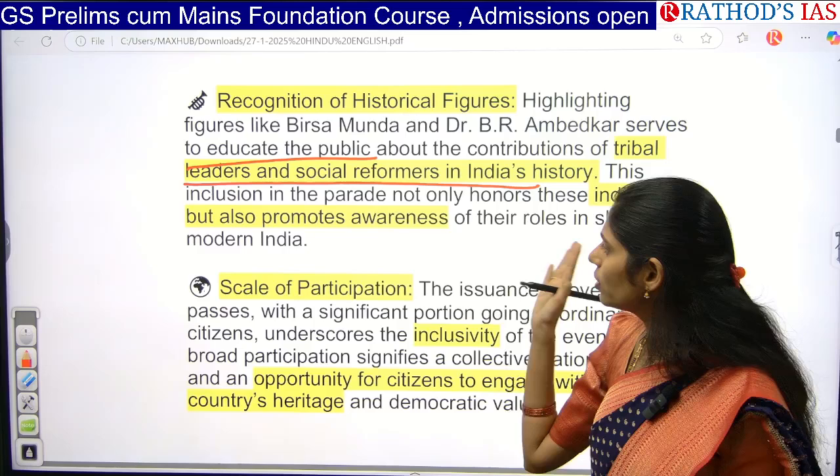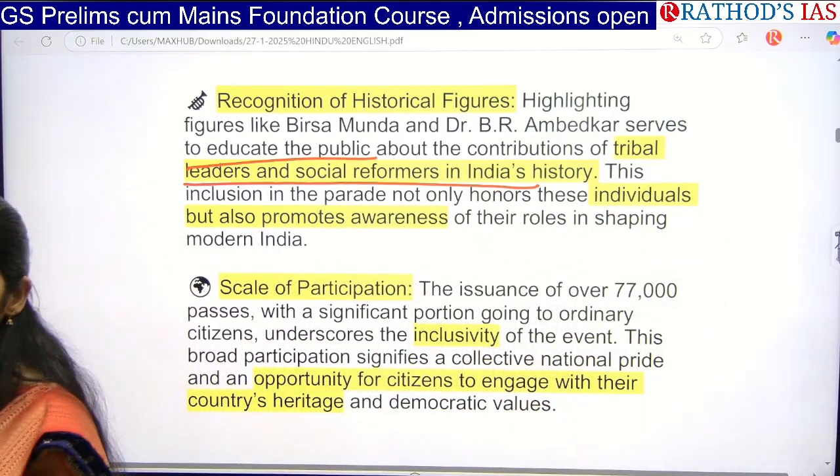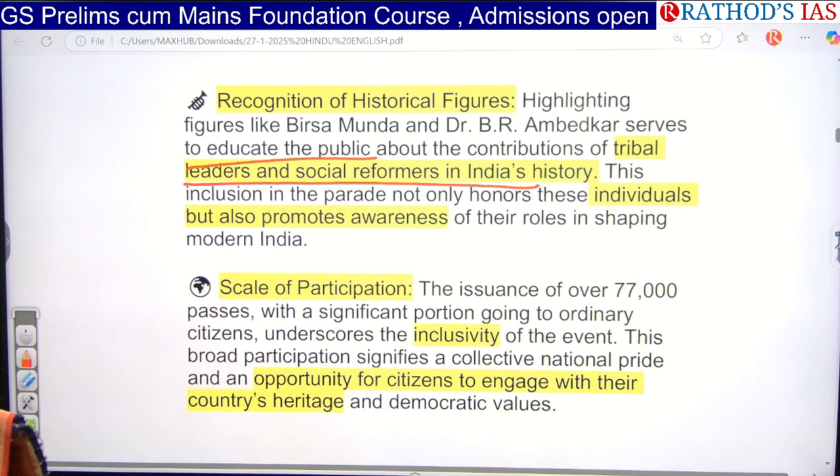So not only about this Birsa Munda, but you have to take these tribal movements as a whole concept, and you have to see what are the important reasons for these tribal movements in India. So what are the policies of the British that led to this tribal revolt? All these things you have to know about.